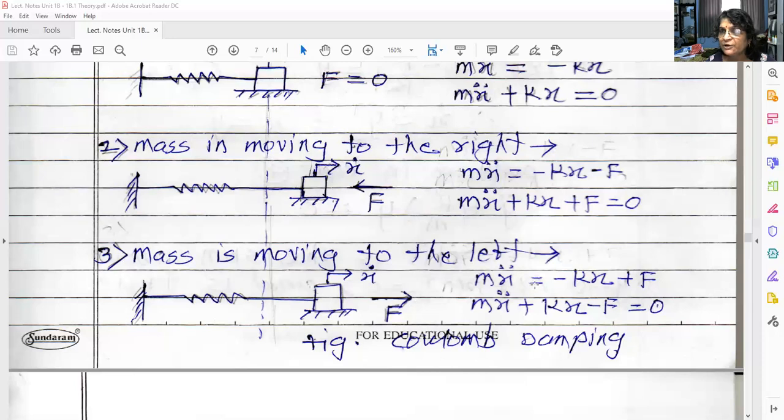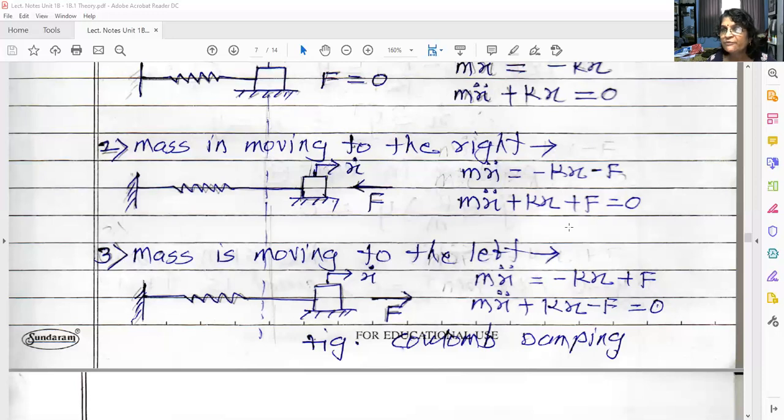So again applying Newton's second law of motion, inertia force is equal to summation of all the forces. Right hand side direction is positive, so mx double dot is equal to minus kx plus f, because your force is now towards right. So taking this into left hand side, what we are writing: mx double dot plus kx minus f is equal to 0.